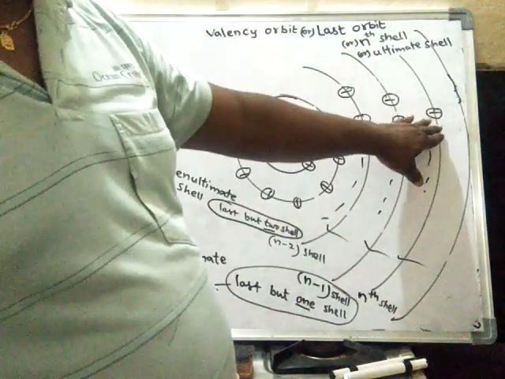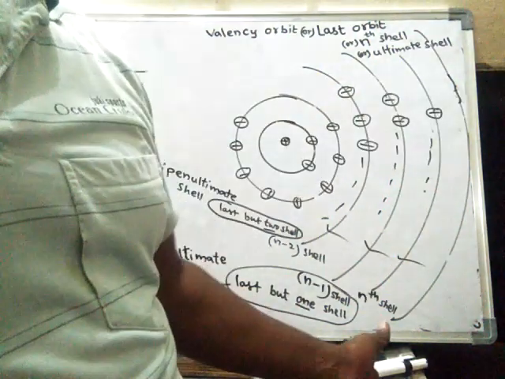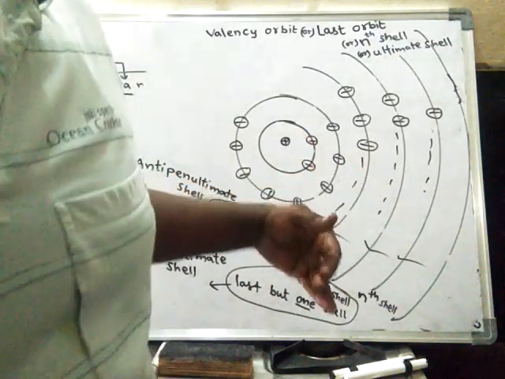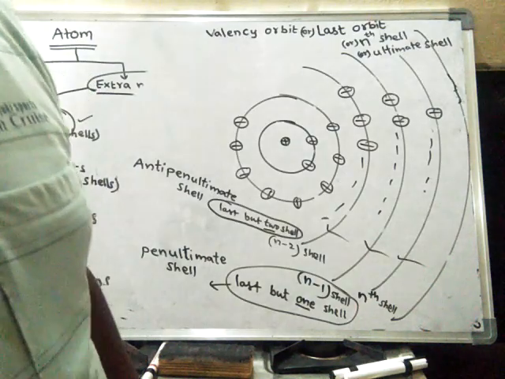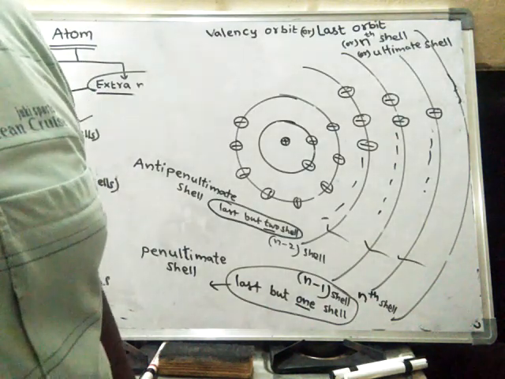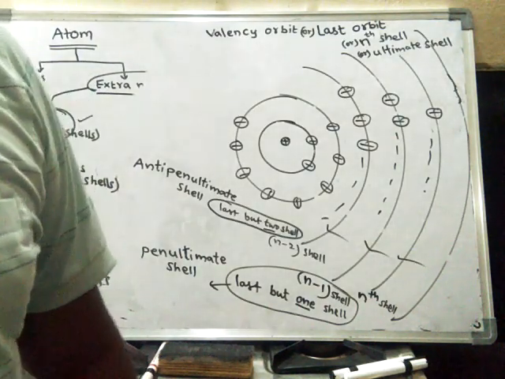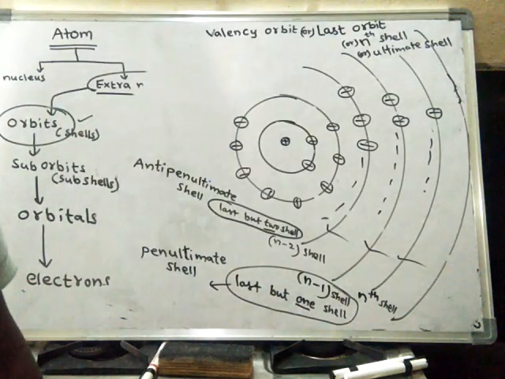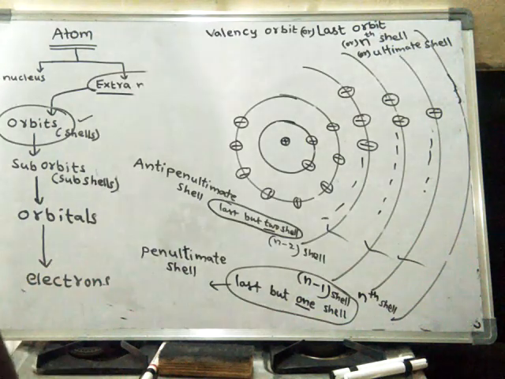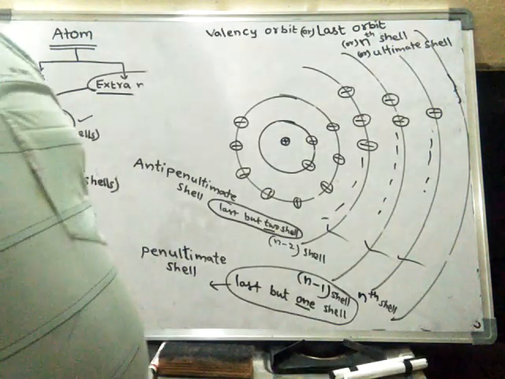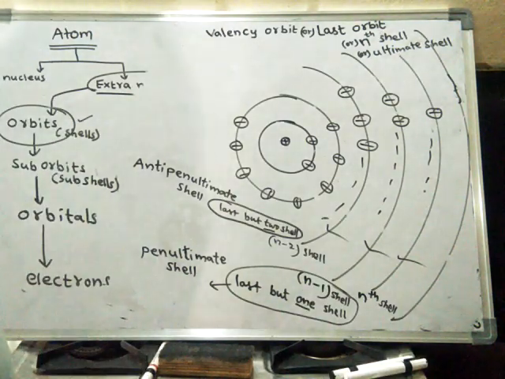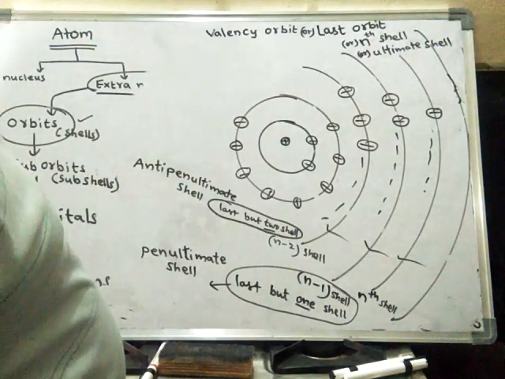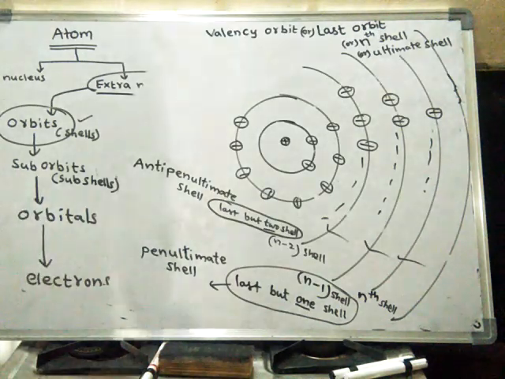It may be fifth orbit sometimes, or else it may be sixth orbit, or else it may be seventh orbit, or else it may be second orbit sometimes, or else it may be first orbit also sometimes. In some atoms, first orbit will be the last orbit. In some other atoms, second orbit may be the last orbit. In some other atoms, third orbit may be the last orbit. So like that. So the last orbit means the orbit up to which electrons are present is said to be the last orbit. Okay.